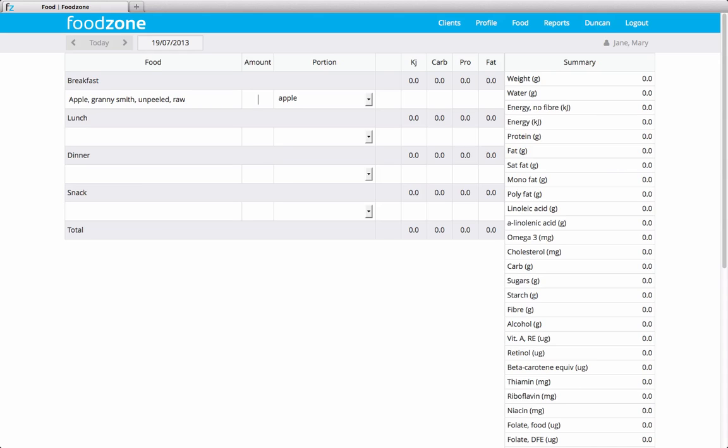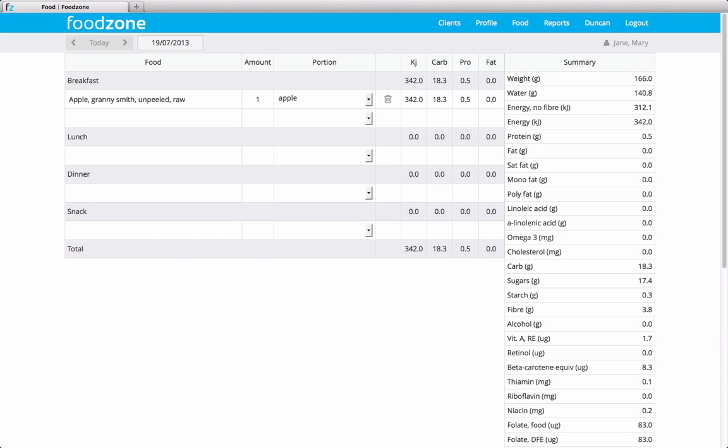So once you're in the amount, you could click on one and then push tab again, and it will tab across to the apple selection, and we could choose slice or gram, but let's just leave it with apple and push tab one more time, and what you'll see is it will highlight all the cells, refresh the page, and add a new row. And then we could add in another food.